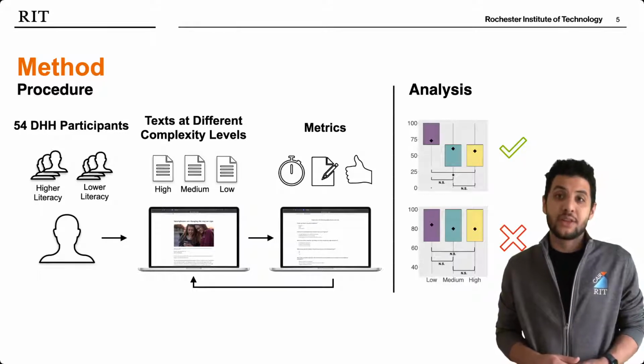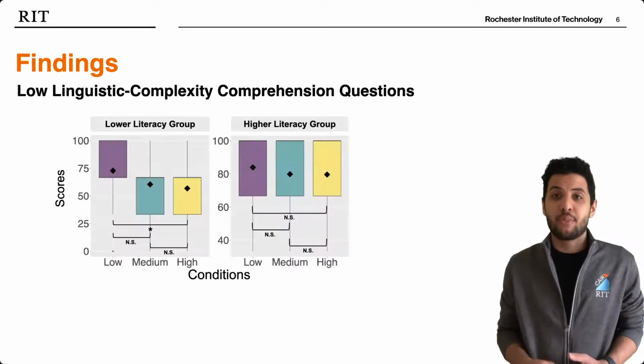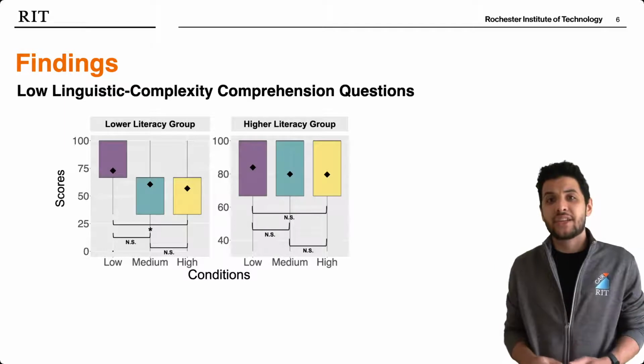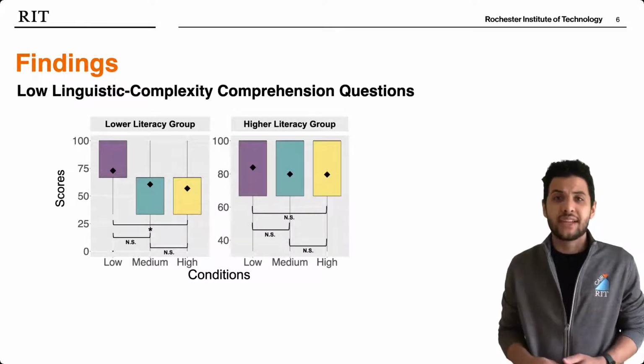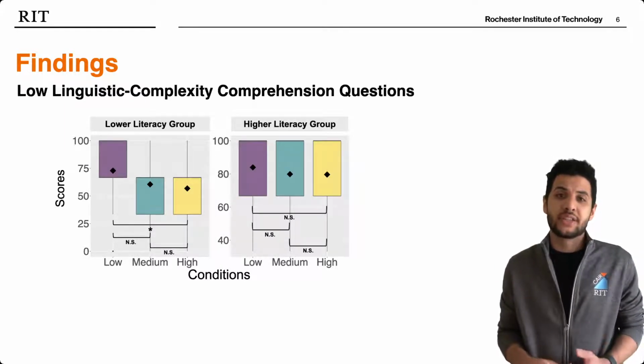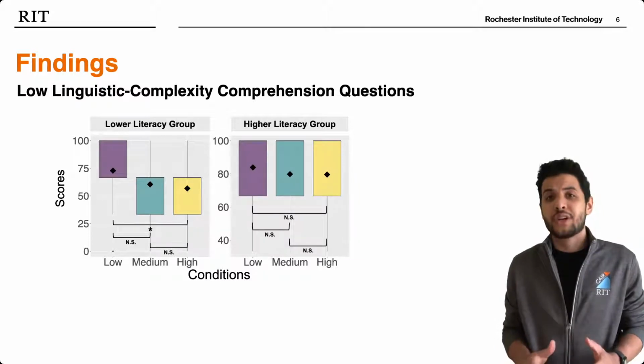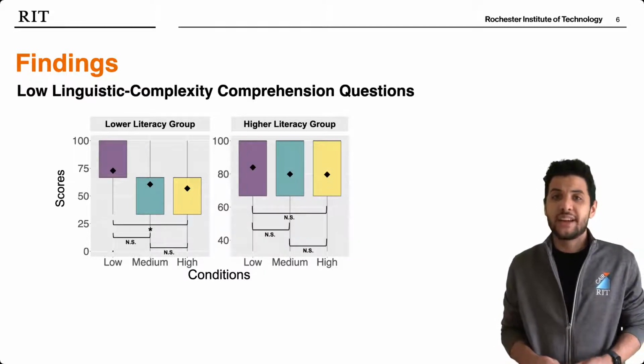First, the results from the low-linguistic-complexity comprehension questions suggest that they could distinguish between the high and low complexity conditions among the group with lower literacy. However, these questions were not able to distinguish between the text complexity levels among the higher literacy group.